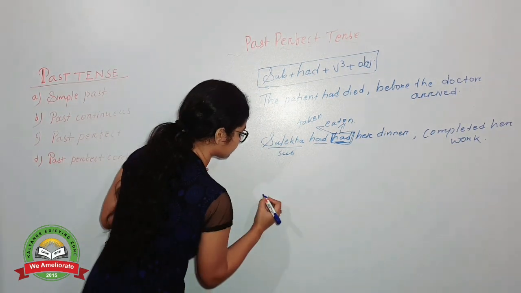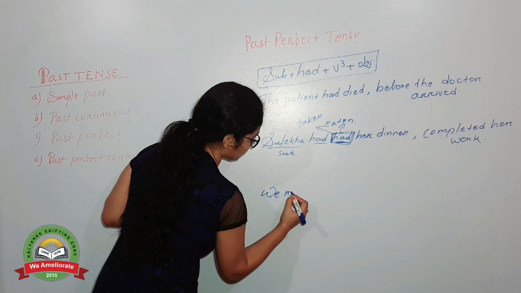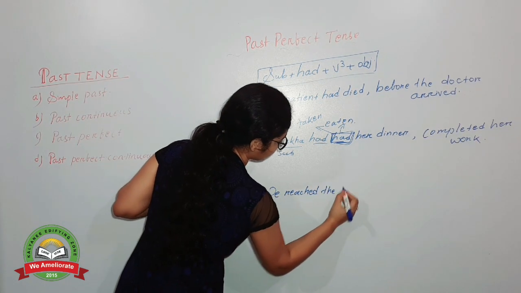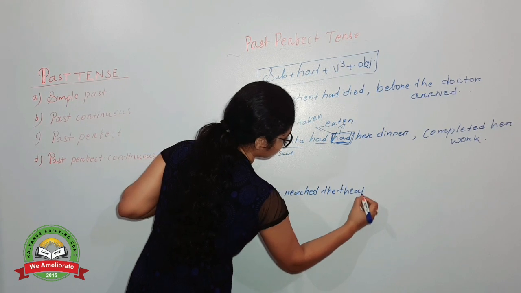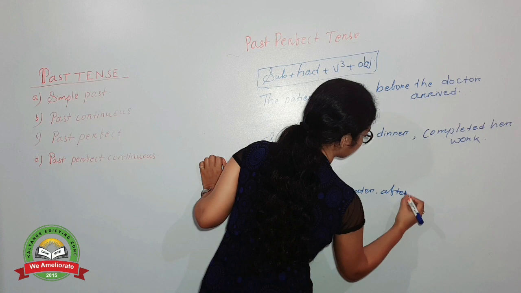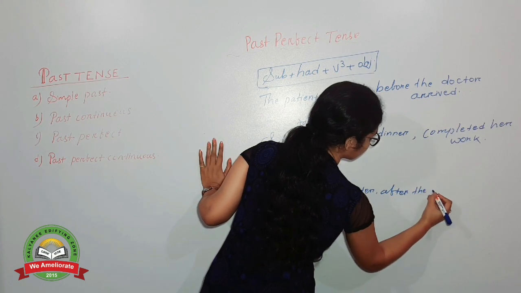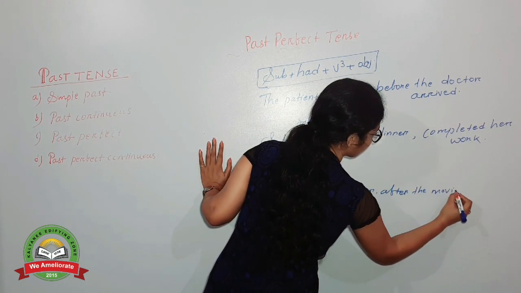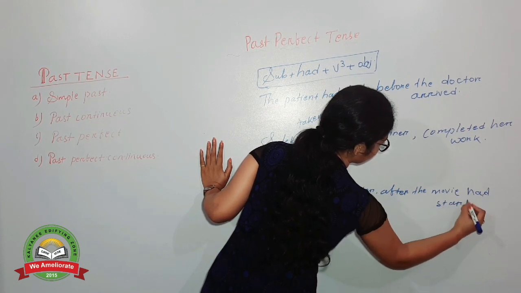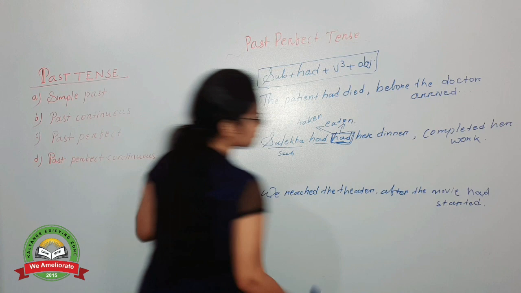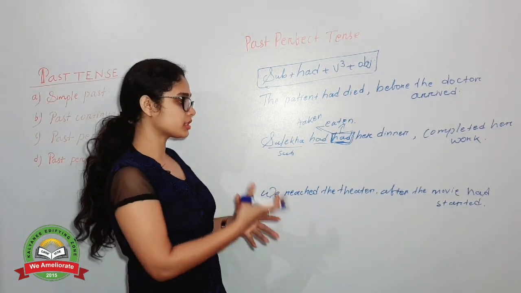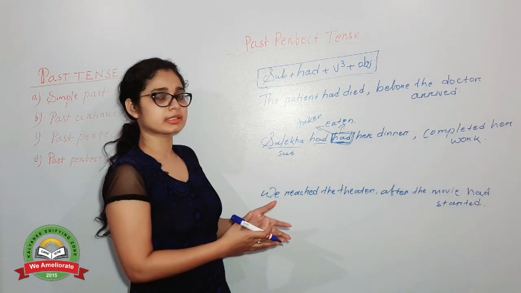So here, we reached the theatre after the movie had started. Clear? So can you guess which incident happened first and in which tense both the sentences are?